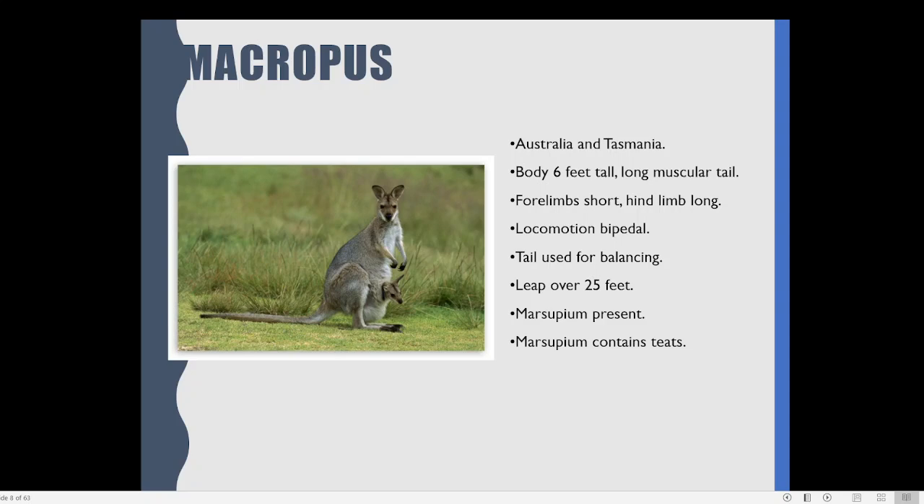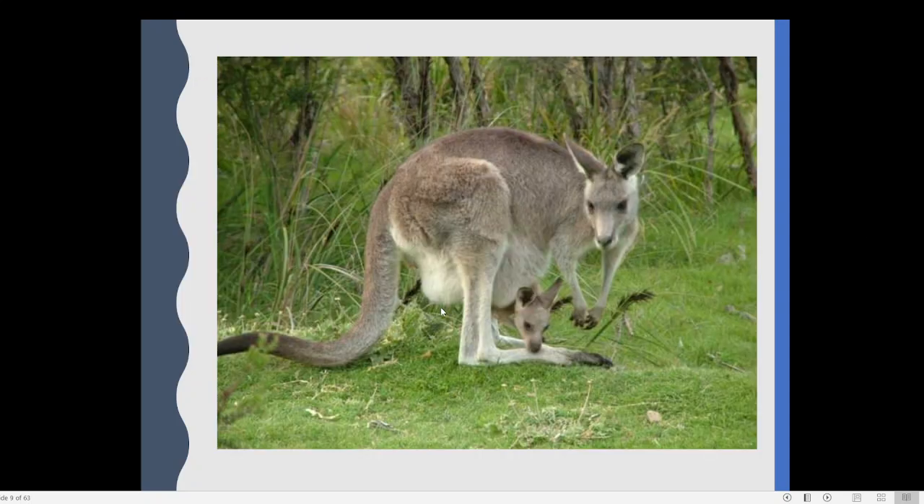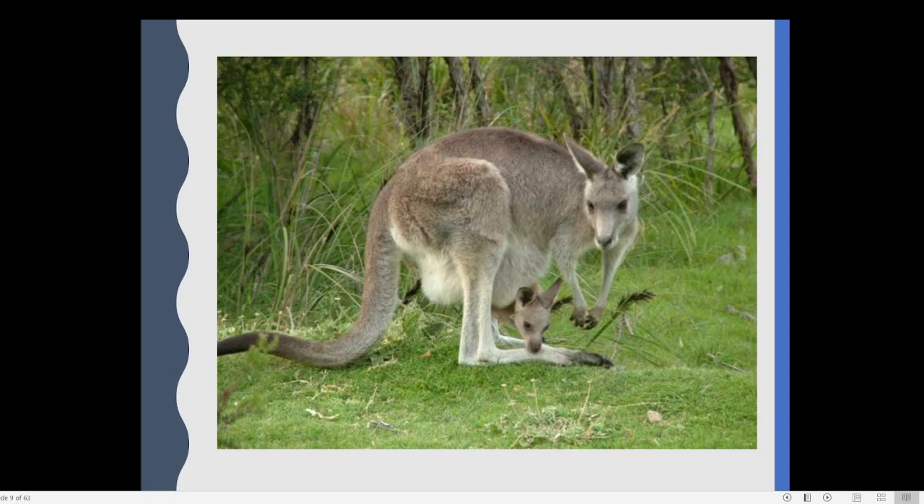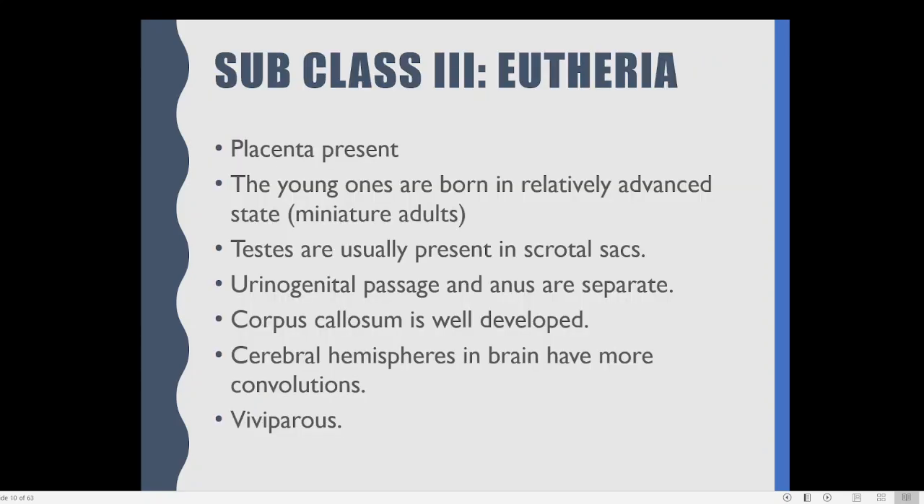Then, just like all other marsupial mammals, they also have a marsupial pouch. This pouch is known by the name marsupium. Here you can see that. Inside the marsupial pouch, there will be teats. Teats actually means nipples. That is, animal nipples are known by the name teats. That is the term used for the nipples of the animal. There will be longer nipples. That is why the term teats is given. So this is an idea regarding the general characteristics of the example that we are supposed to study, that is the Macropus.